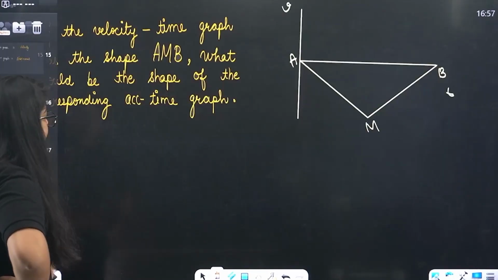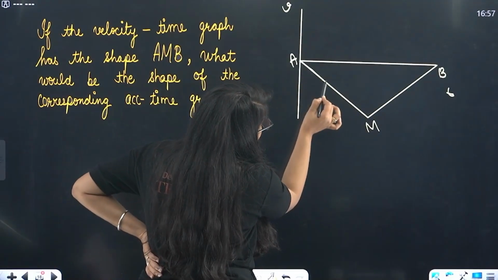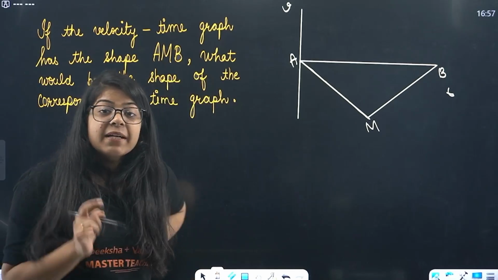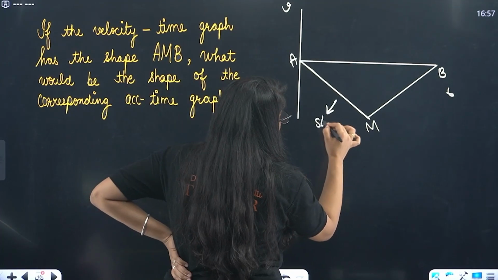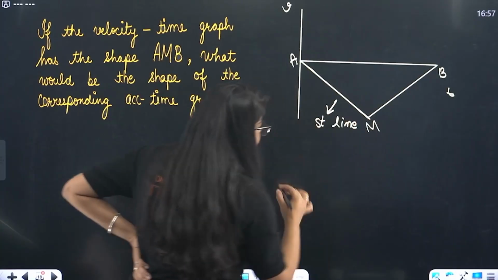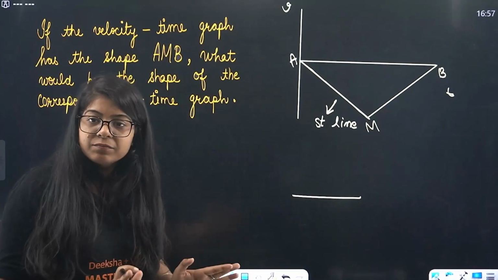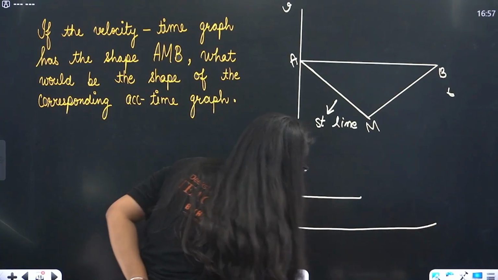Now beta, look at this. This is my velocity. So velocity is decreasing, but it is decreasing in a straight line. So my acceleration graph will be what? A simple straight line. So this will be my acceleration time graph.